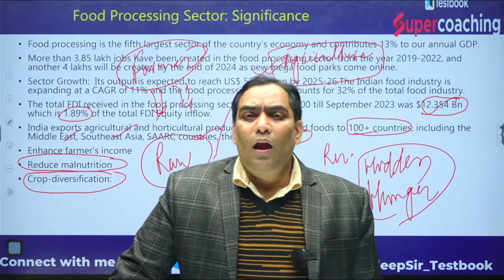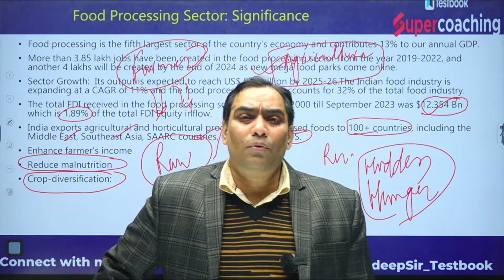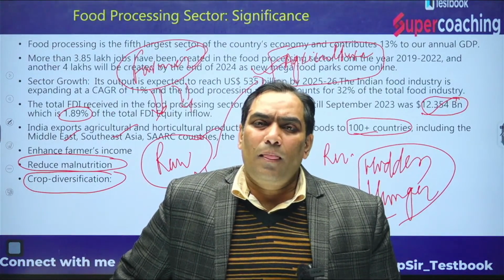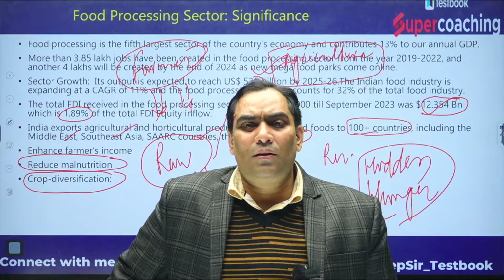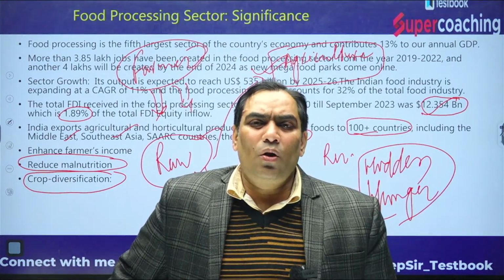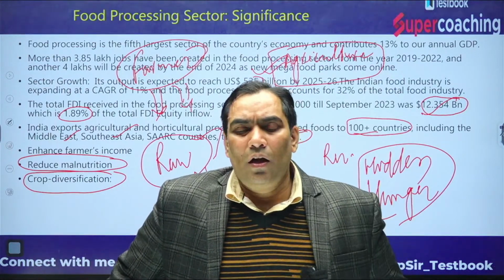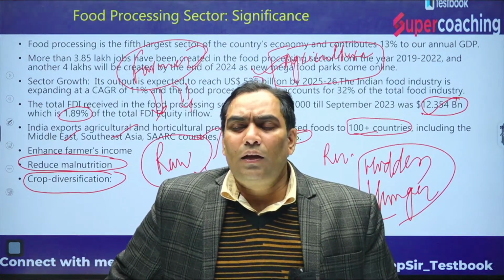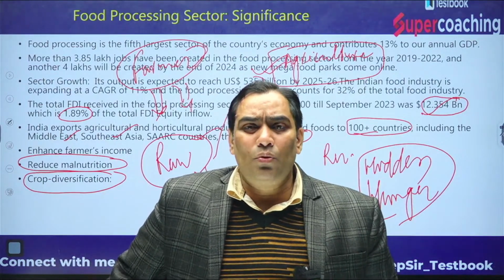So they can give them lucrative contracts in order to produce their raw material. They can be in direct contact or have a direct contract with farmers. That is known as contract farming. That is going to give surety to the farmers' income. Not only surety, it is going to give them resistance to the fluctuation in the prices of the agriculture produce.